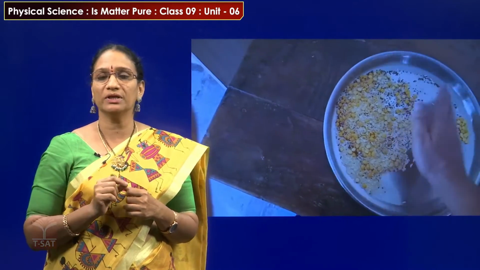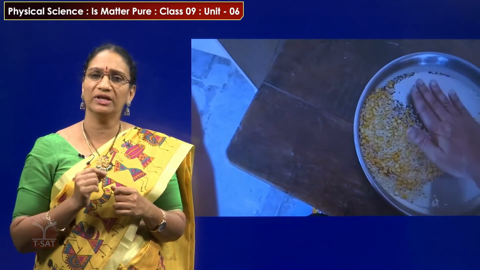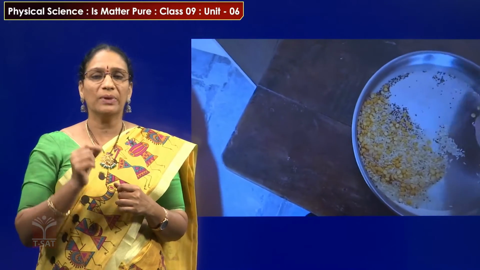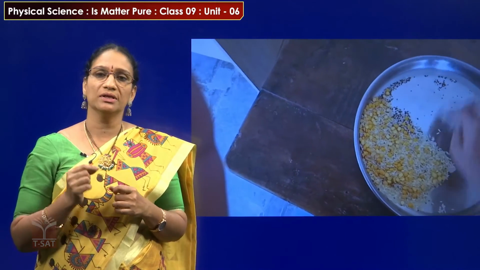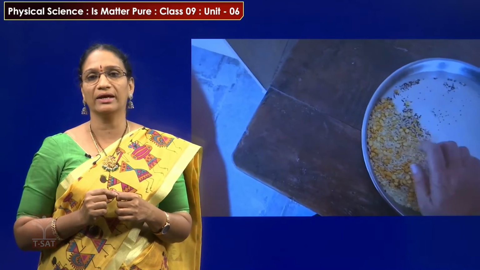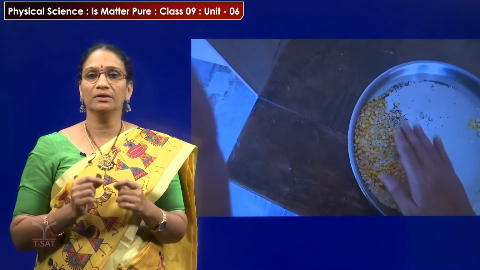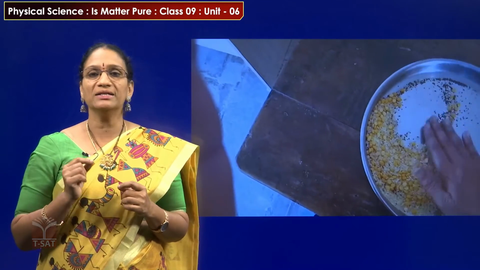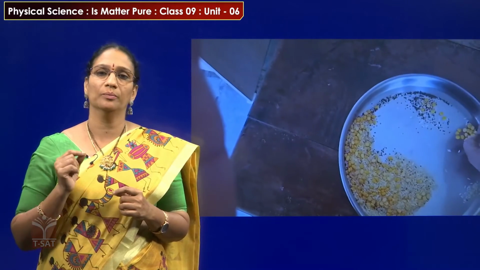So that's why this method is called hand picking. Generally, the hand picking method is very familiar for us in day-to-day life. We pick different types of pulses, grains and all those things in our day-to-day activities. So this is the best method to separate components which differ in their color, shape and size. We can easily separate them by the hand picking method.